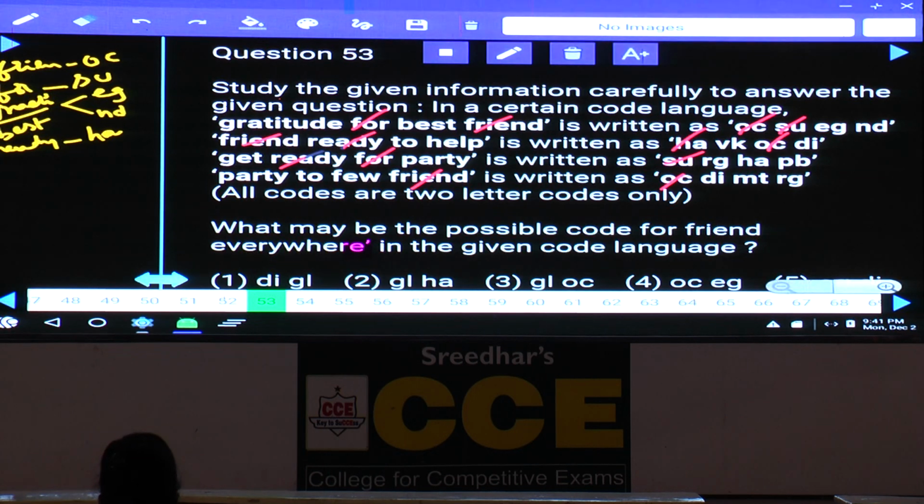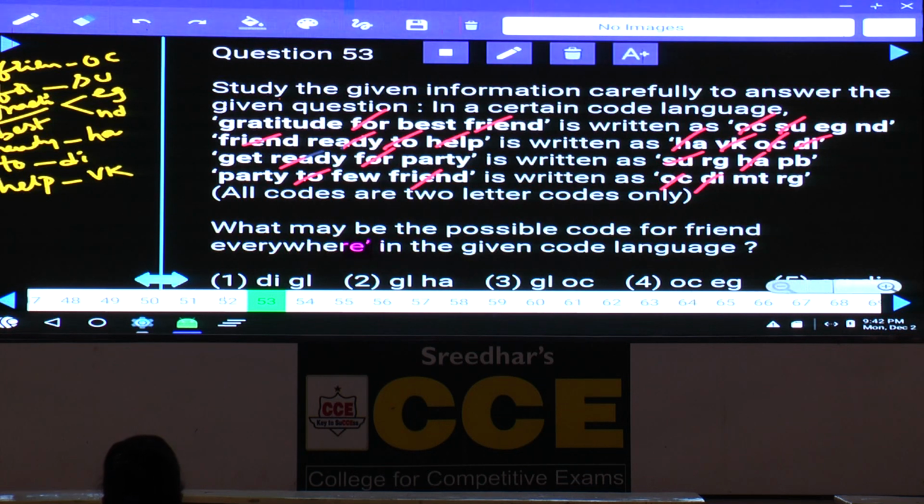Ready is HA. Then if you compare the second and the fourth, "to" and "help" are the two words which are common, hence "to". And what is the code which is common here? VK and DI, DI is common. Hence the code to the word "to" is DI. Then in the second one, "help" is the word which is left over, and the code which is left over is VK, and the code to the word "help" is VK.